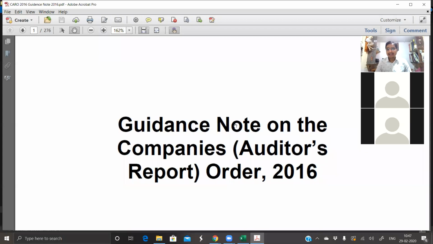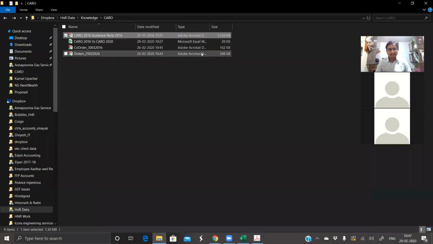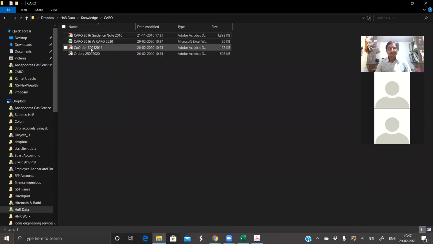The idea behind doing these sessions is that it's not that we read all the things and try to make it a small Excel sheet or a Word document and ask you guys to read. That may not help. Always try to read the base documents. So that's why I have put across these base documents here.